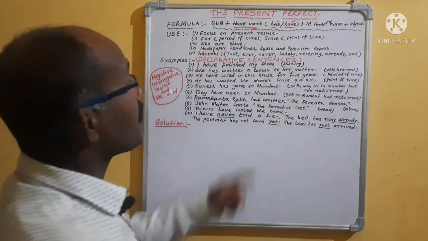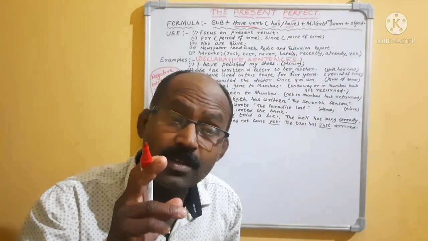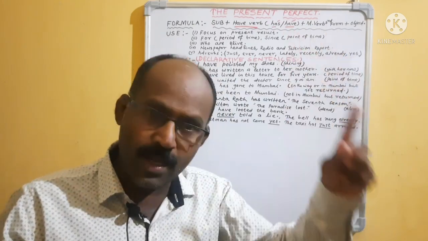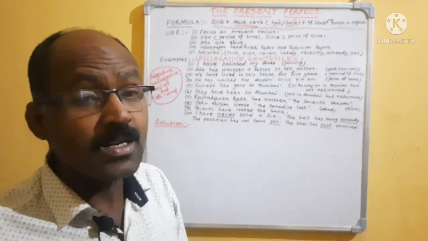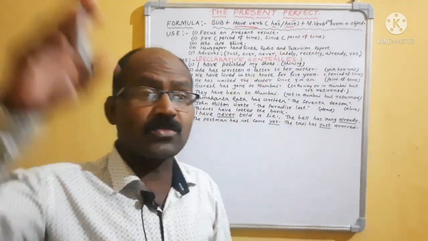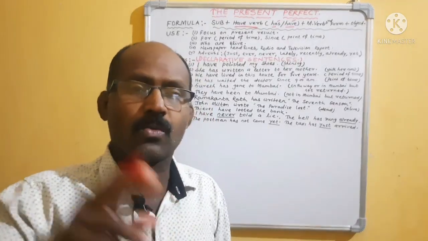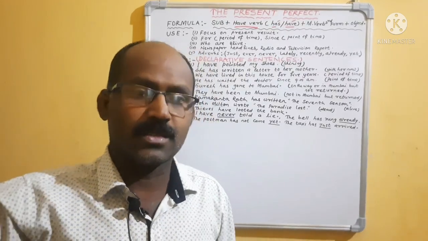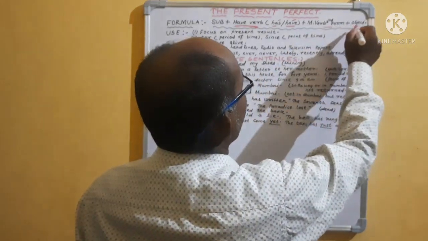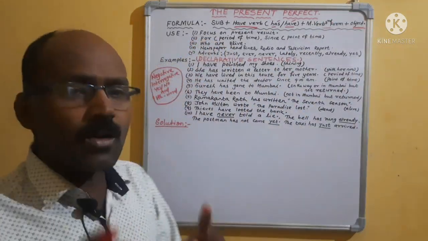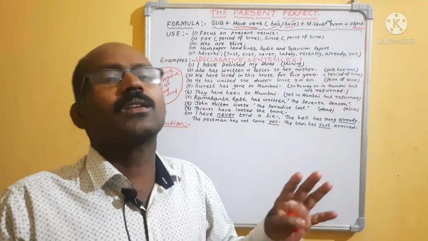Okay, after have verb, here is the main change you have to remember: the main verb in third form. In progressive we are using main verb plus ing. But the difference here is that the main verb is in third form. That means go, went, gone. Walk, walked, walked. Polish, polished, polished. Last one, main verb third form. Then object or complement will come, which completes the sentence.